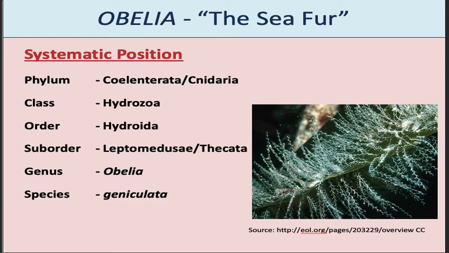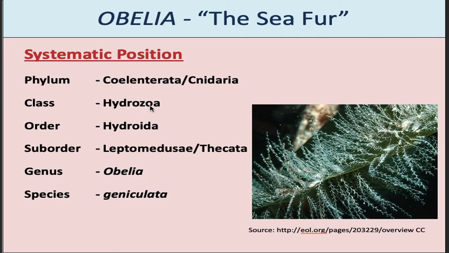Systematically, Obelia belongs to phylum Coelenterata. It is called Coelenterata because they bear a body cavity known as coelenteron. It is also called the gastrovascular cavity because it works both for digestion of food and circulation of food. That is why it is called the gastrovascular cavity. Phylum Coelenterata is also known as Cnidaria because they have a special type of cells called cnidoblast cells.